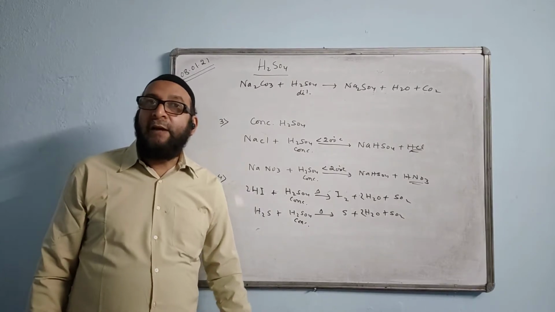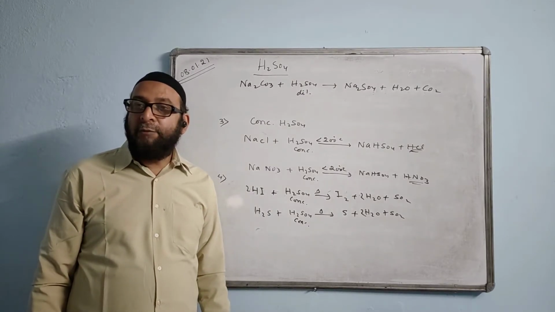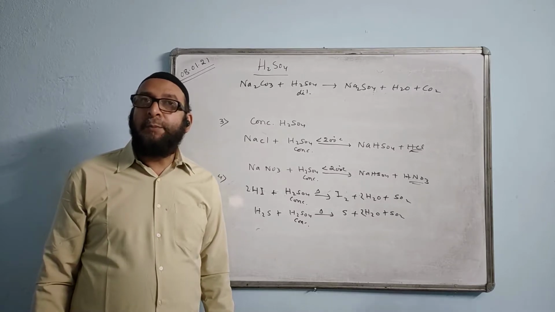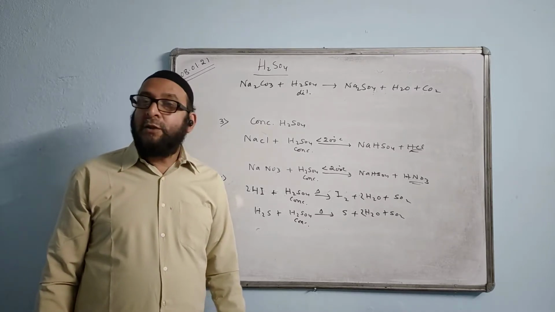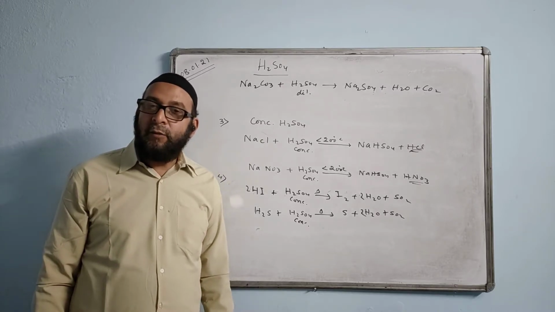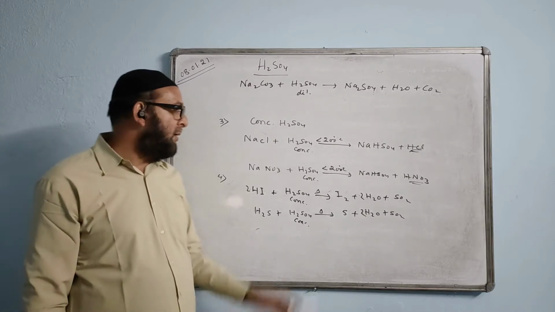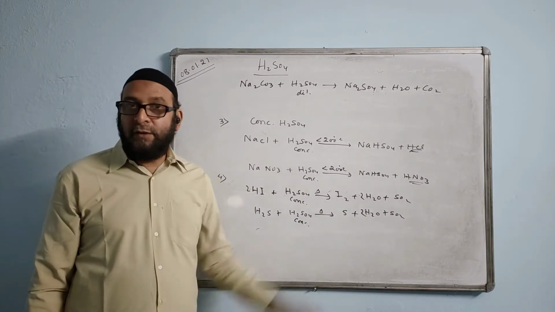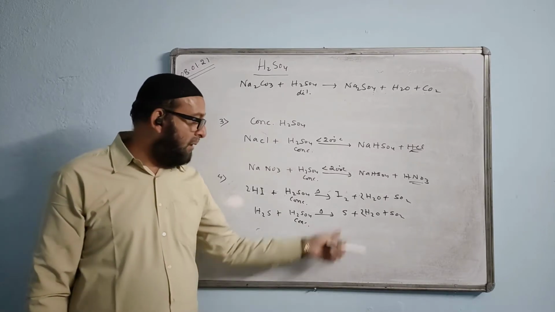Name a liquid halogen. What is the answer? Bromine. And the color of bromine is brown. Okay. Name a solid halogen. What is the name of the solid? Iodine. And what is its color? Blue. And sulfur is a yellow solid. Sulfur is a solid non-metal and its color is yellow.